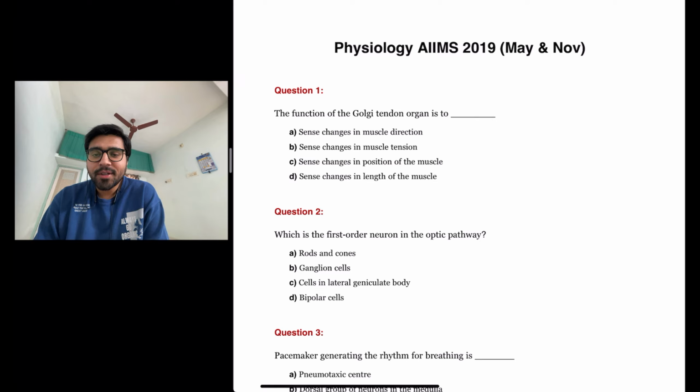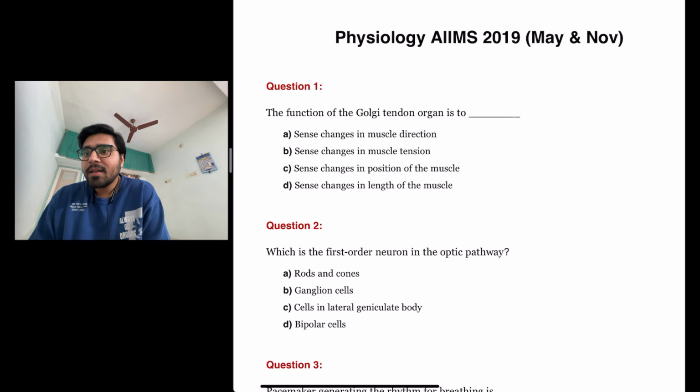So today we're going to discuss recall questions of AIIMS 2019 physiology questions, which is conducted twice a year in May as well as November. So let us start discussion of the questions. The first question is, the function of the Golgi tendon organ is to.